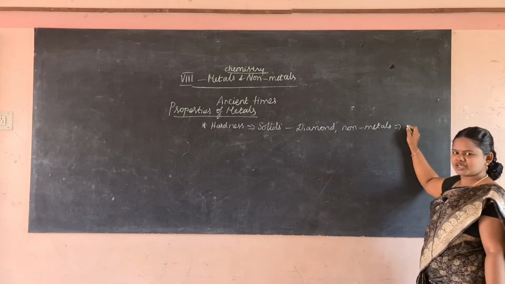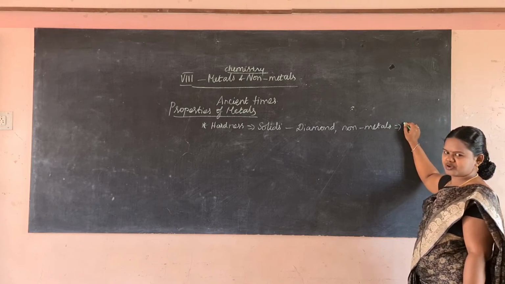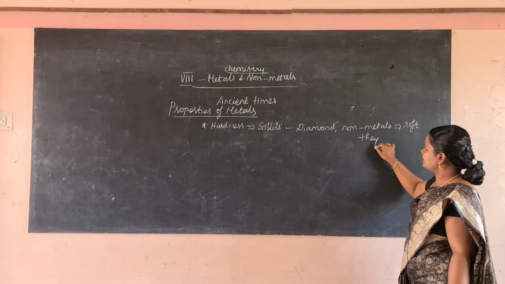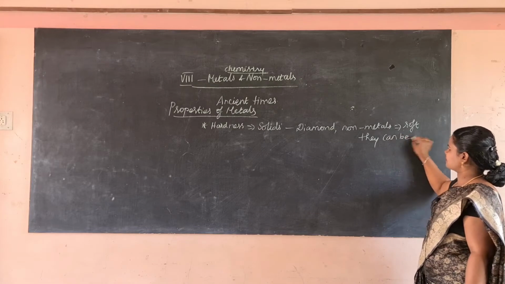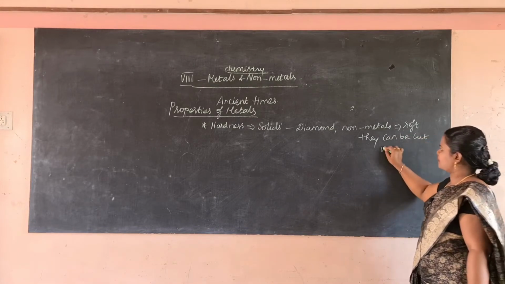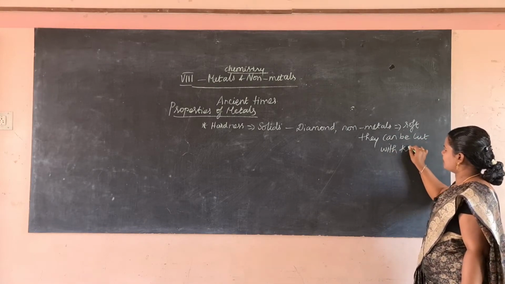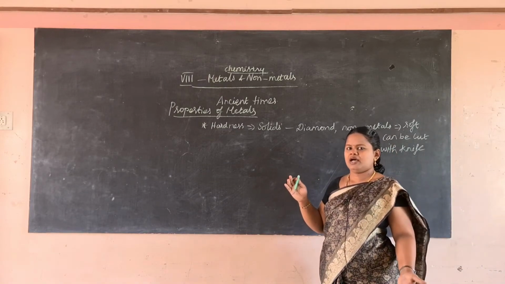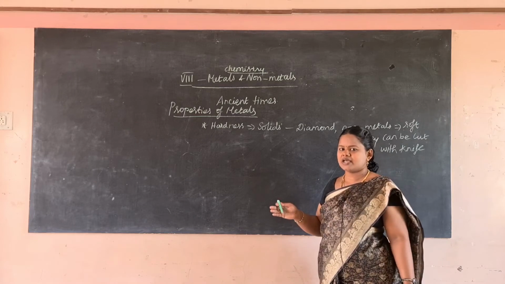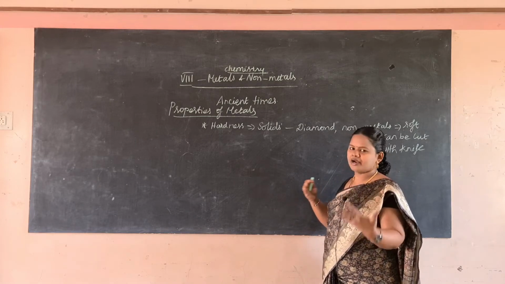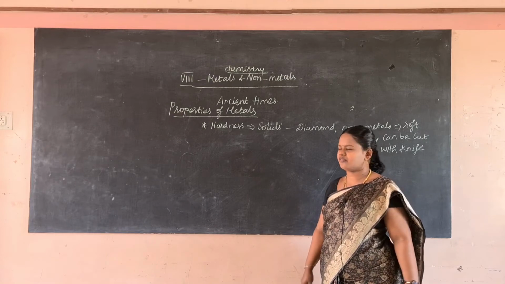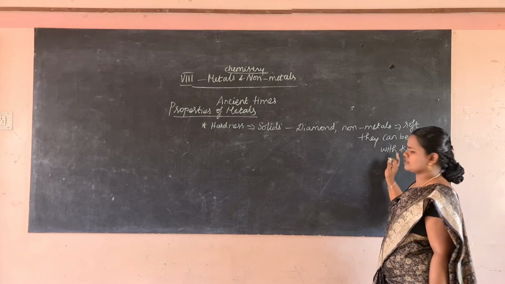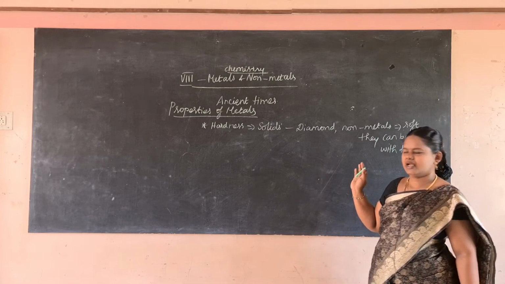Non-metals are soft. They can be cut with a knife. So metals are very hard because they are solids, and the greater hardness is due to the high density of the metals. For example, diamond is very hard, and non-metals are soft and can be cut with a knife.